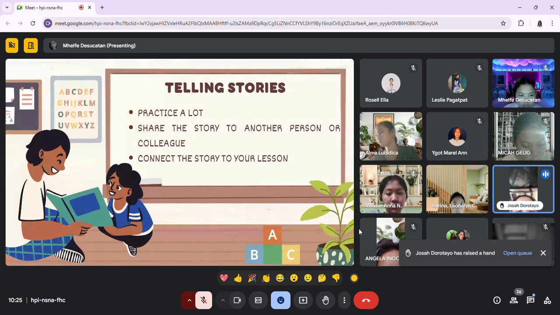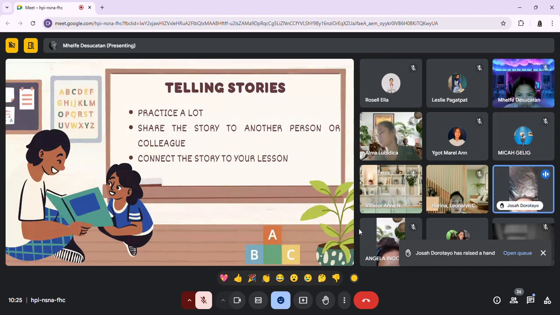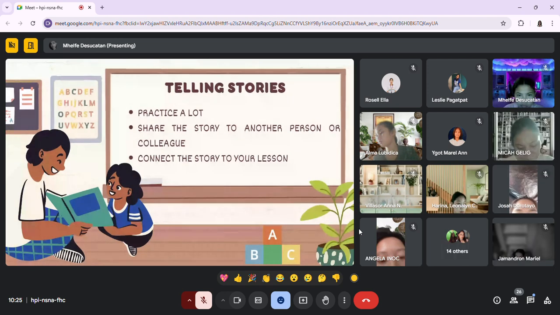It is very important for us whenever we tell a story that our story is somehow related to our lesson, so that children won't be confused on where the story is related or what the purpose of us telling that story is, so that there will be clarification.